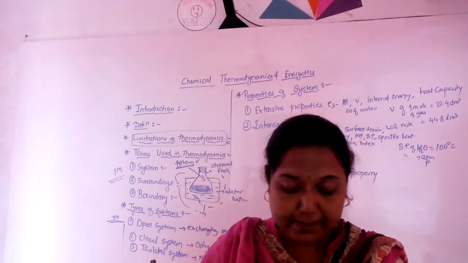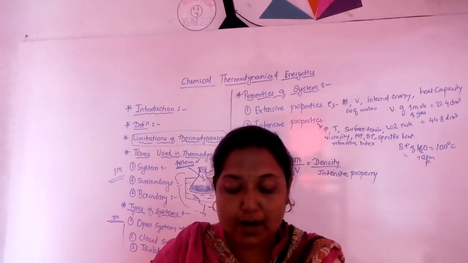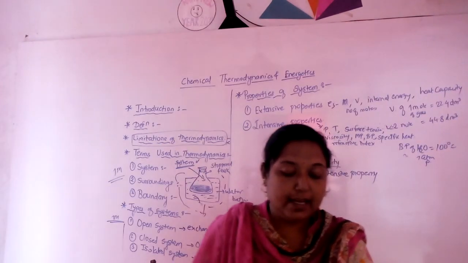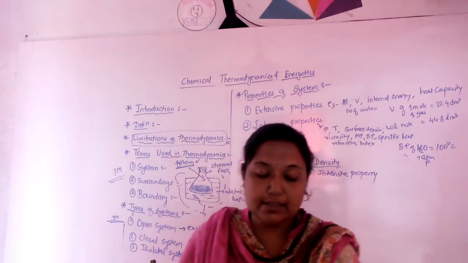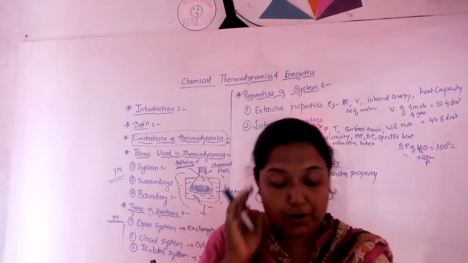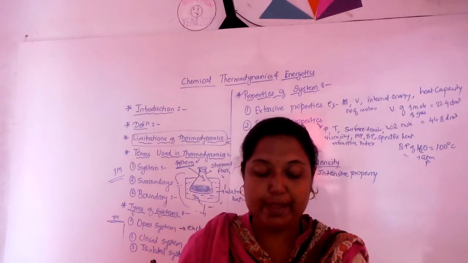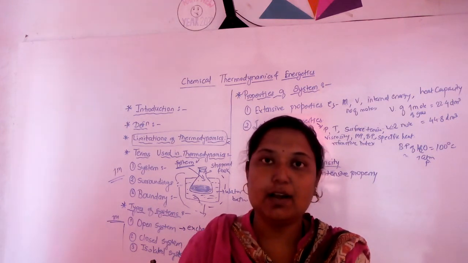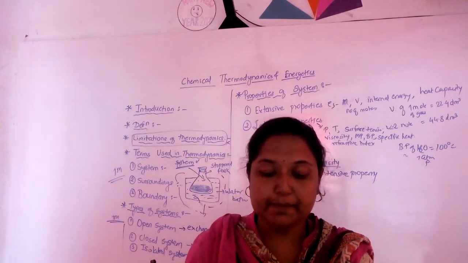Then isolated system: a system that cannot exchange either matter or energy with its surrounding is called an isolated system. Here, a cup containing hot coffee covered with a saucer is insulated from the surrounding. Here, coffee does not cool down. Moreover, there is no escape of water vapors into the surrounding. Such a system that does not allow exchange of either energy or matter with the surrounding is called an isolated system.